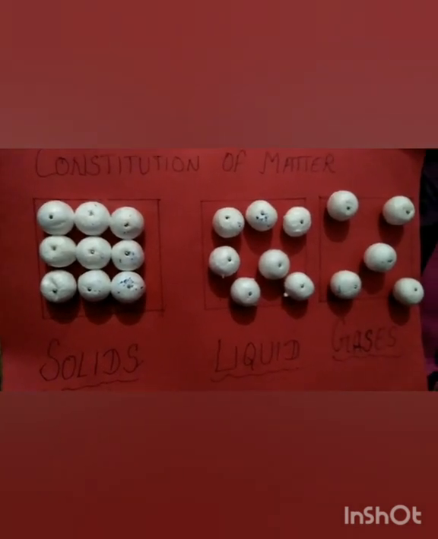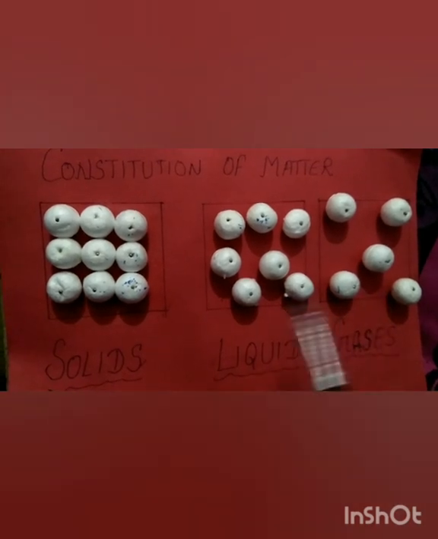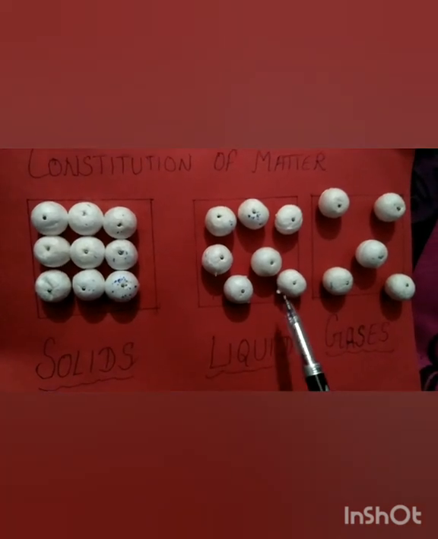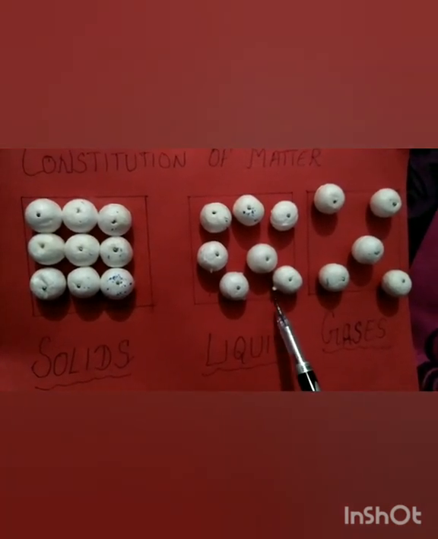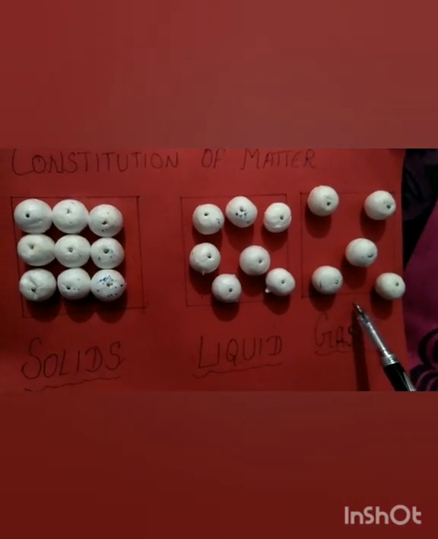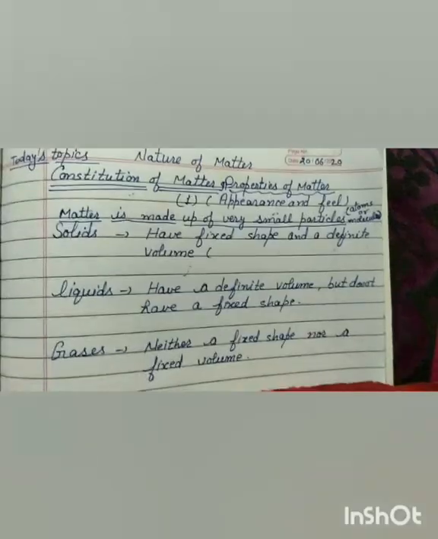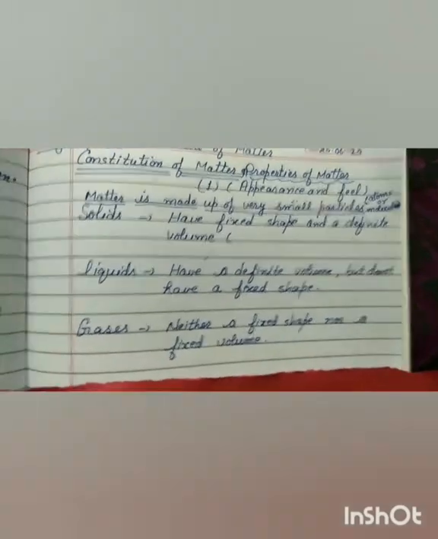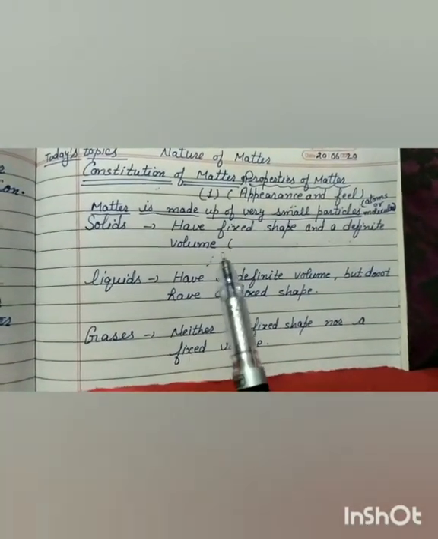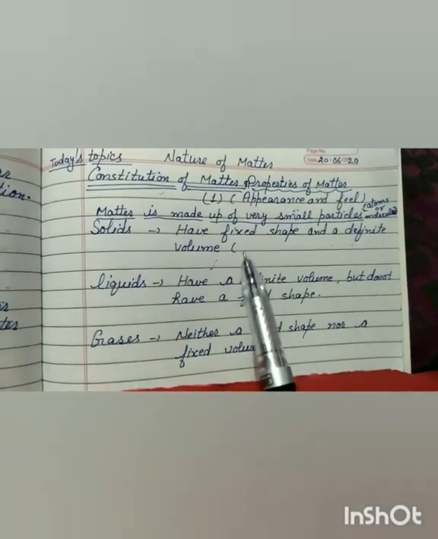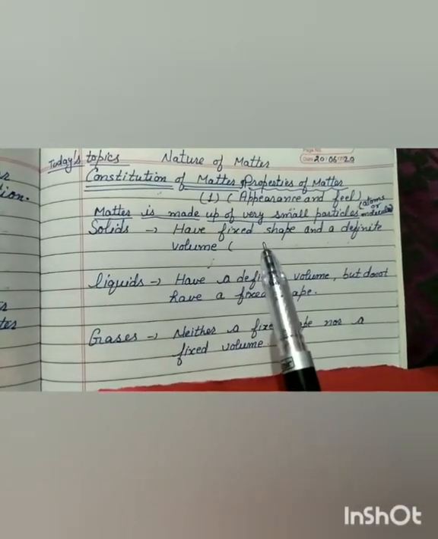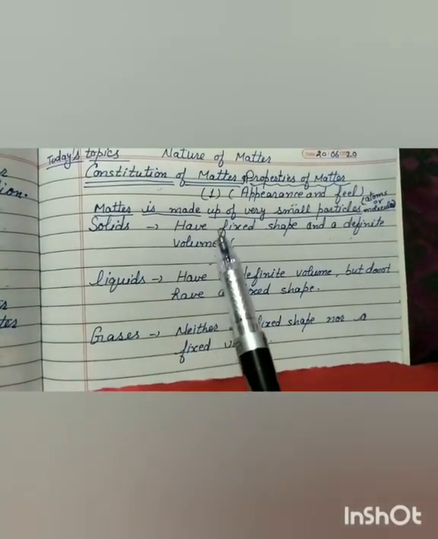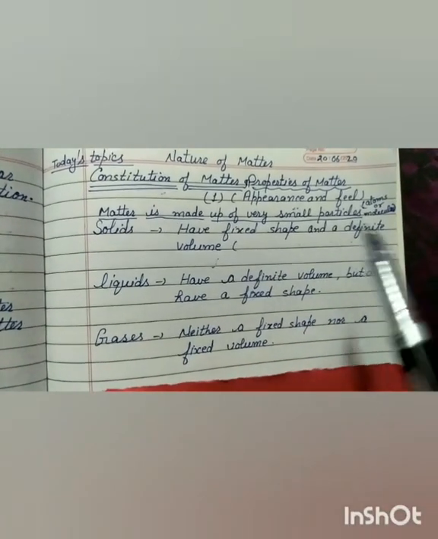So we have seen that there is a difference between the arrangement of the particles. Here the particles are tightly packed, so the particle can't go away from each other. Here the particle can go a little bit away from each other, and here the particles are free to move here and there. Of the arrangement of the particles, as we have seen in the model, in case of solids, the particles are very tightly packed and they are having a strong hold on one another. That's why the particles cannot move freely, they will remain at their place. That's why the solids are having a fixed shape and a definite volume.